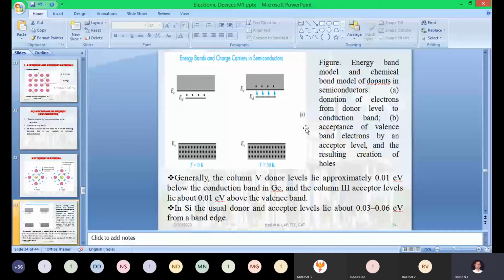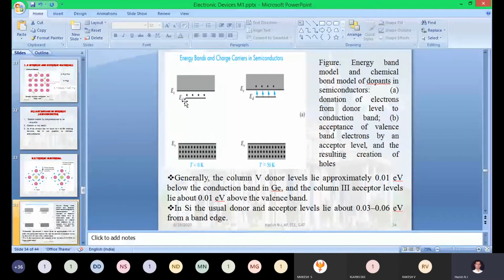If you are adding a pentavalent impurity to the purest form of the silicon, it will release 1 electron each, right? However much concentration of pentavalent impurity you add to the purest form of the silicon, that many electrons will be created. All those electrons will be accommodated at this particular place. This is EC, which stands for energy of the conduction band, EV for energy of the valence band, and ED for energy of the donor atom.